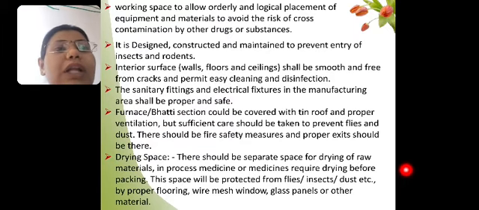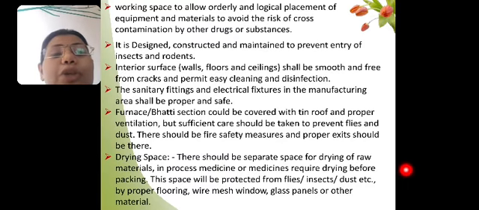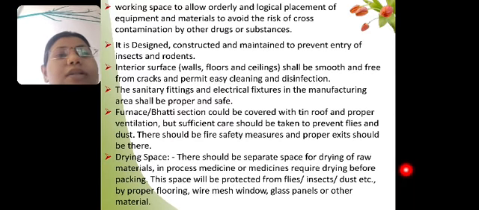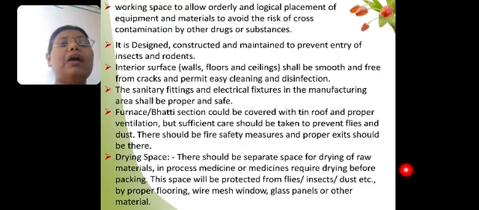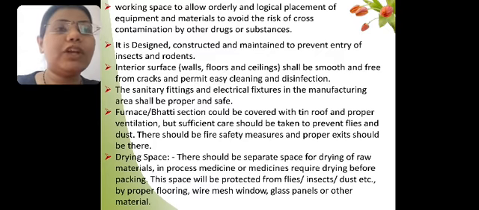Whatever furnace or bhatti is there, it should be covered with tin or a roof with proper ventilation, so that it will avoid contamination, and a fire safety unit should be provided at that site. Then the drying space should be proper, protected from flies, insects and other dust particles. So proper flooring, water, wire mesh and windows, glass panels, all this material should be clean every time. So we have to take care that all these facilities are properly maintained in the manufacturing premises.